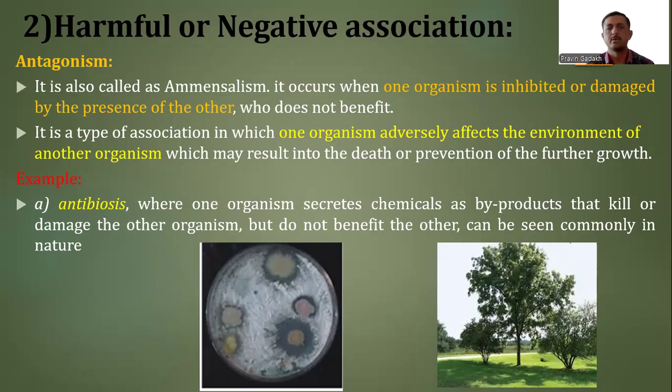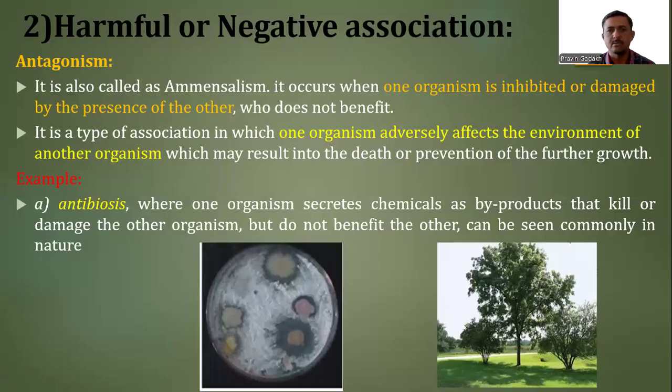Firstly, we'll discuss what is meant by negative association, and one example of harmful or negative association is antagonism. So what is meant by antagonism? Antagonism is also called amensalism. It occurs when one organism is inhibited or damaged by the presence of the other organism, the other partner of that association, which does not get any benefit.